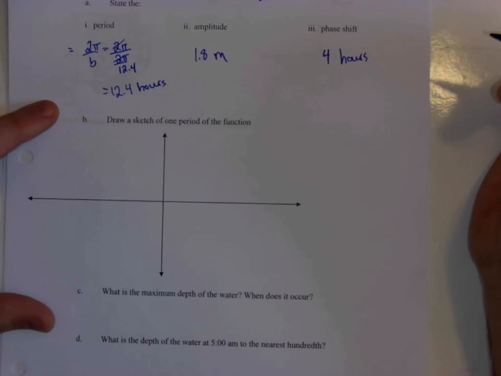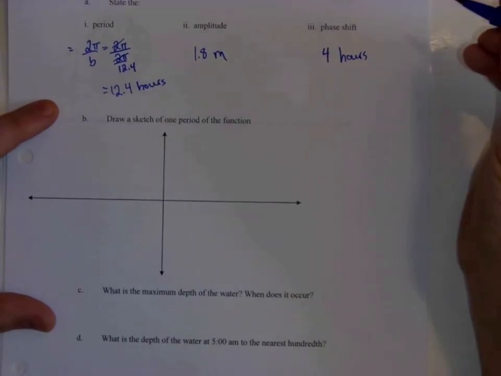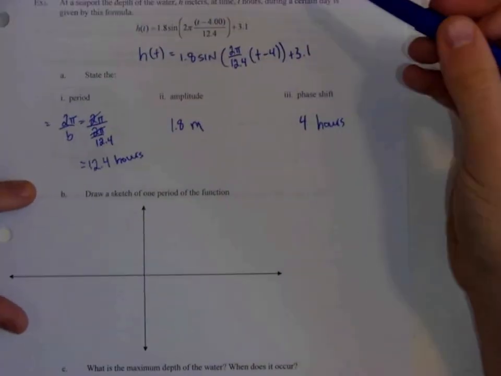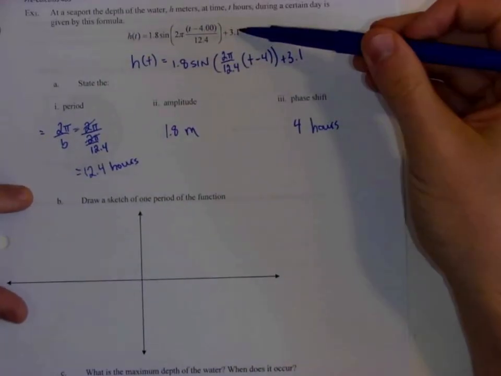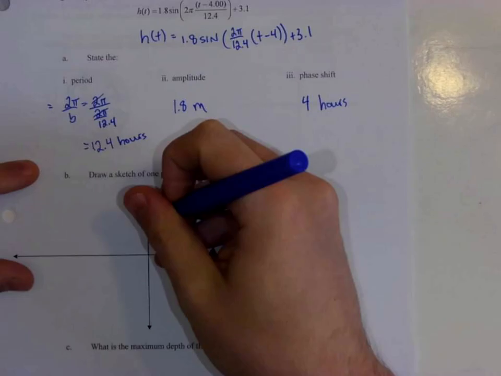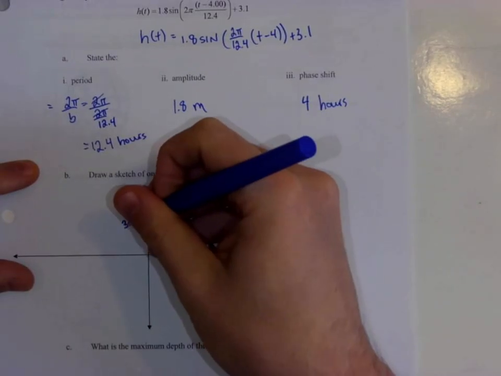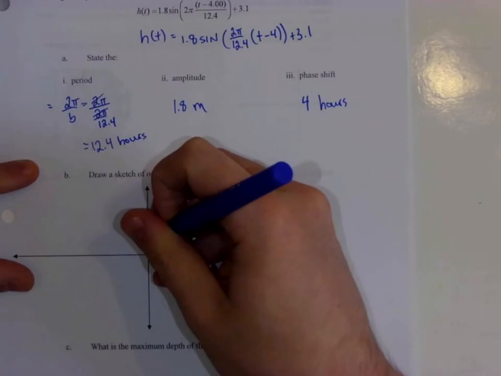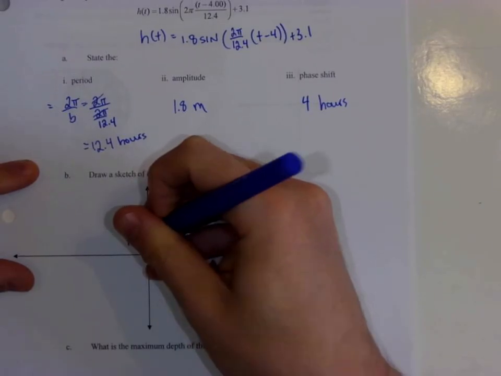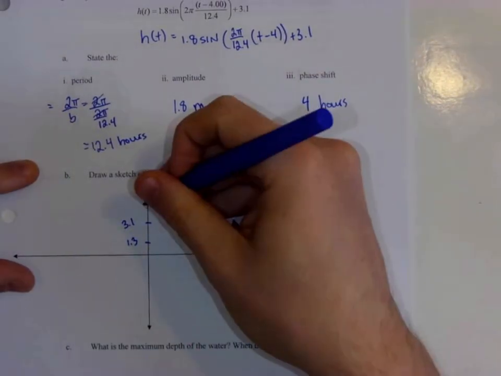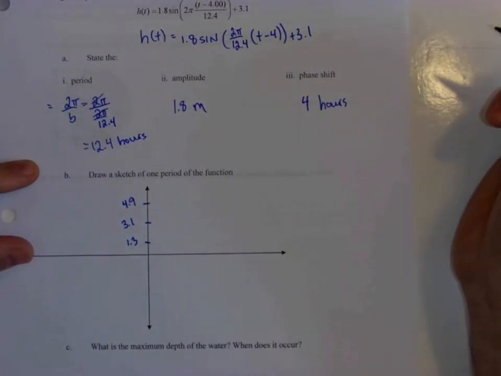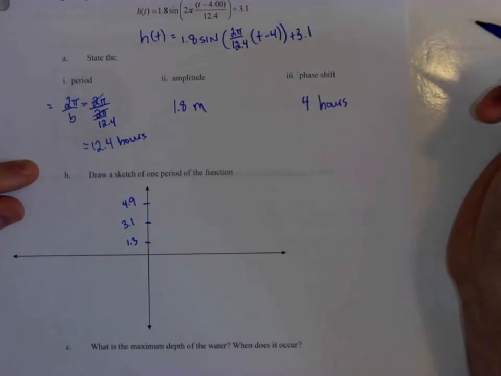So if I want to do a sketch, it's still going to follow a lot of the same stuff from the previous booklets. So I have the amplitude of 1.8. I also have the k value of 3.1. So being a little bit lazy with my tick marks, I can just put the middle at 3.1 there, and then minus 1.8, which would be 1.3, plus 1.8, which puts me at 4.9 meters. So you don't have to be super specific with your tick marks.